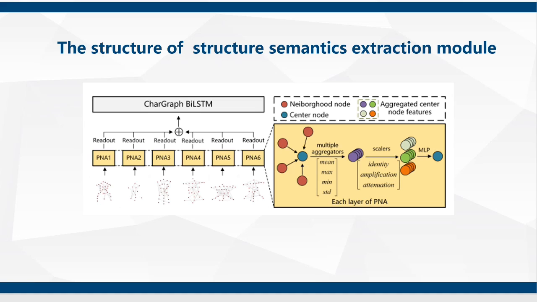Therefore, we introduced the Principal Neighborhood Aggregation network (PNA) to extract the structure features of Chinese characters. Using the degree-based scalers and multiple aggregators, the PNA theoretically solves the over-smoothing problem of graph neural networks, which has excellent performance in a variety of graph tasks.